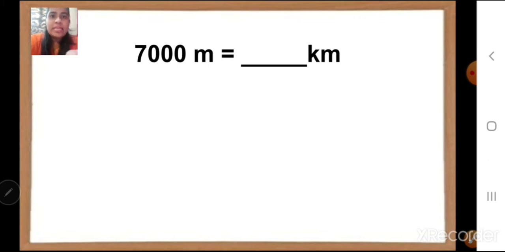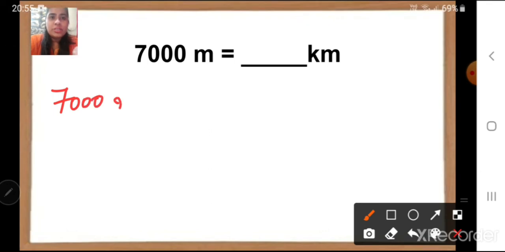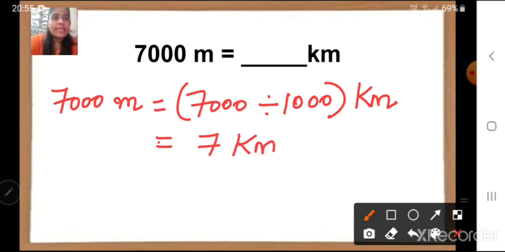So I will write here 7000 meter is equal to, we'll take the number 7000 from the question divided by 1000, and we will get the answer in kilometers. 7000 divided by 1000 is equal to 7 kilometers. So we can say 7000 meter is equal to 7 kilometer.